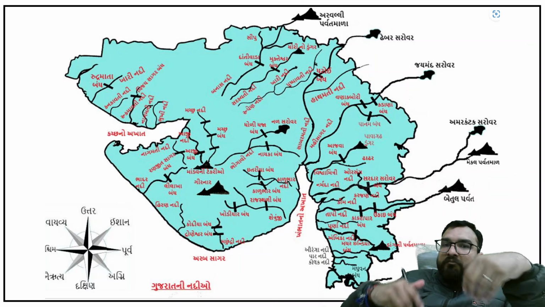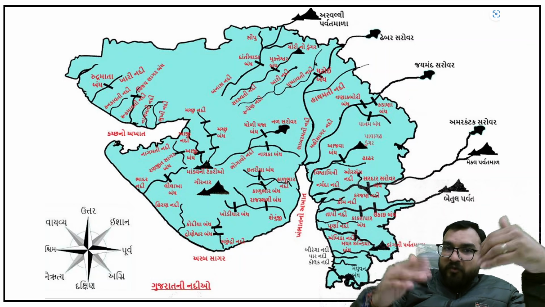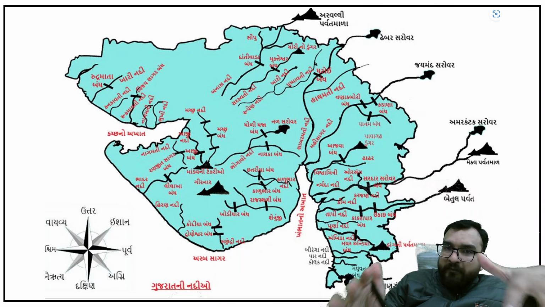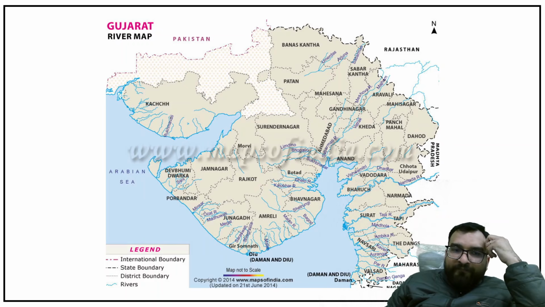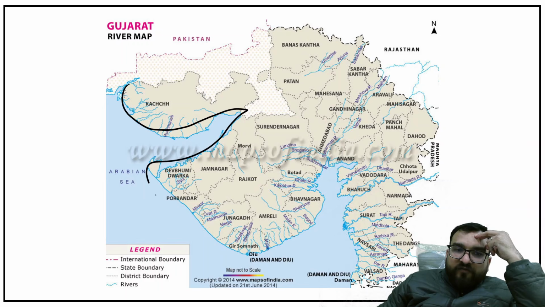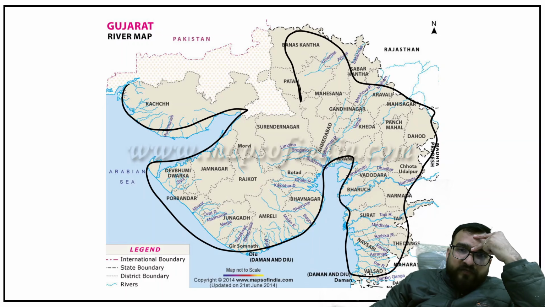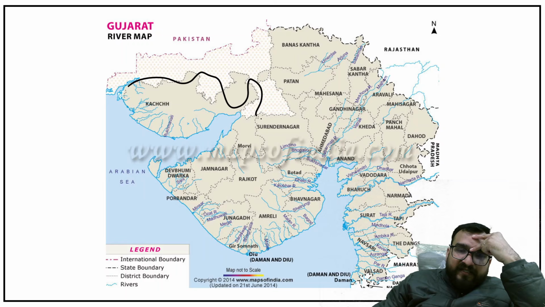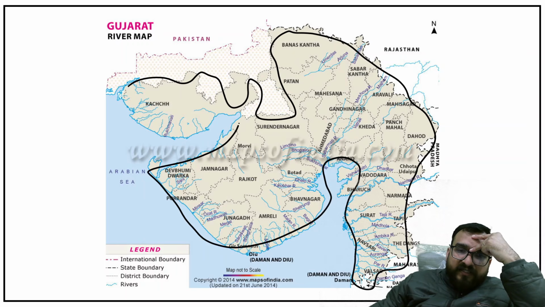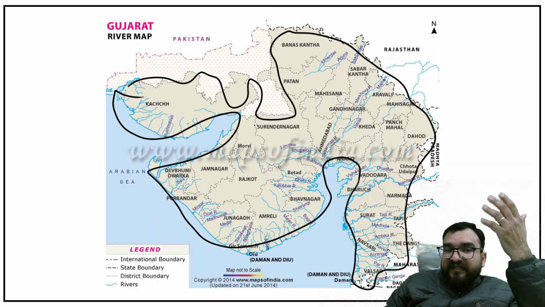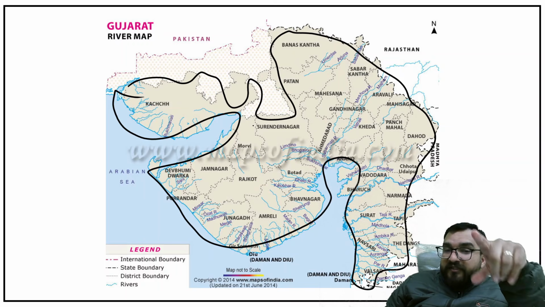You don't have to do it, but I have pointed it out over here. Why? Because there are n number of rivers which you can refer to, but we will be referring to only the important ones. Okay? And that I'll be telling you from this map, right? So over here you will first find the Gujarat map. First of all, see the outline. Try to pause the video and tell me how many states this Gujarat state is touching, guys. And this exercise right now you might find futile, but if a question comes like this, then you will see the importance of it, guys.